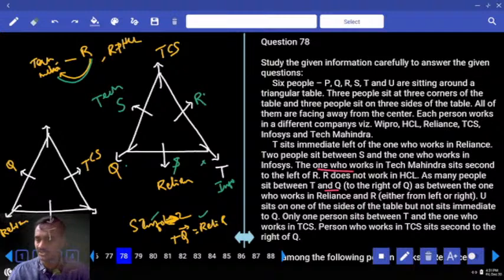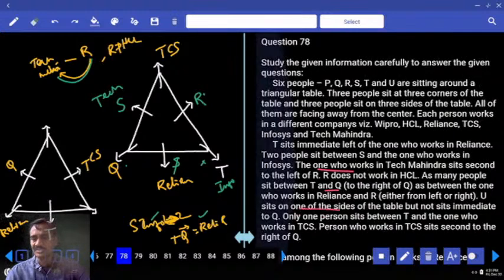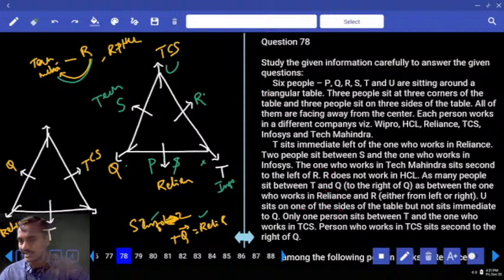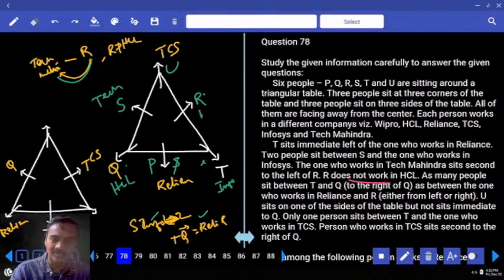Then U. Coming to this, U sits at one of the sides of the table. Hence U must be here. Now if U is here, who is the person left over? P. And what is the company left over? Two companies. One is Wipro, the other one is HCL. Any information on this one? R does not work in HCL. And so Q works in HCL. And this R works in Wipro. Now this is the final arrangement.